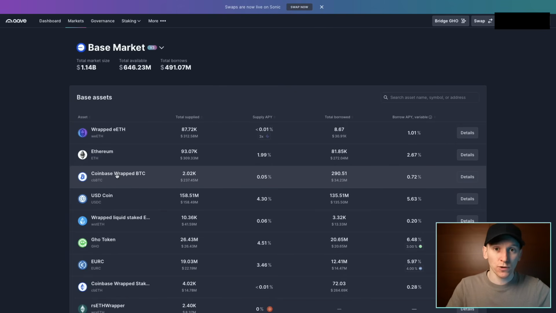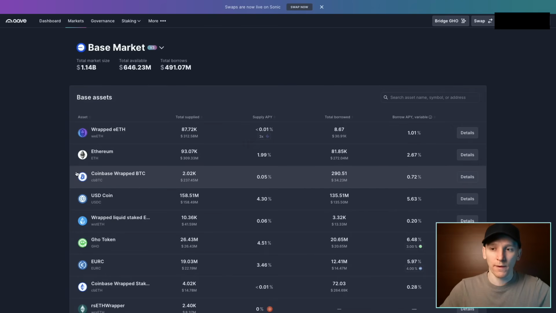Now you do introduce custodial risk here. So you have to trust that Coinbase keep the Bitcoin. They won't lose it. Nothing will happen to it. So there is an extra risk there. But considering that most of the ETFs actually use Coinbase's custody as well, then maybe you can allow that. And of course, an ETF is basically a TradFi version of wrapped Bitcoin as well, right? It's a wrapped version for traditional markets. This is a wrapped version of Bitcoin for DeFi. There are other wrapped versions of Bitcoin as well, but I'll just show you on Base to keep it simple.